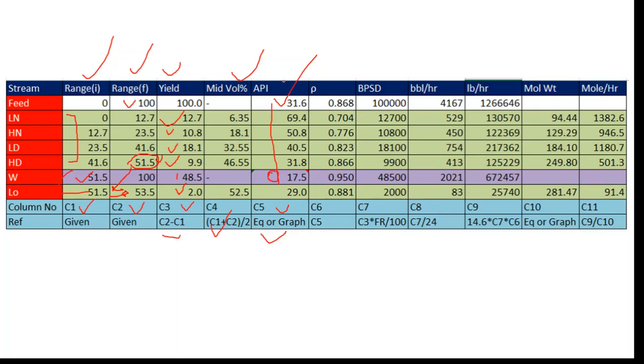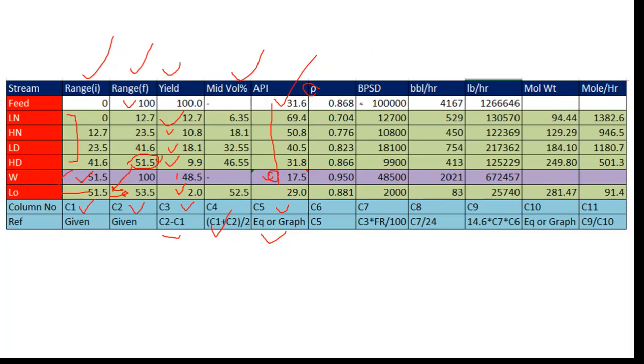But for the API you can go for the basic TVP graph, that is graph number 1 we have already shared with all of you. In that graph, how to calculate the API is given. Also we can share the equations. In this way you can find out the API of all these streams except the bottom residue, that is W. Then if you know the API, you can find out the specific gravity with the formula. It's a very simple one. You can convert this formula with the help of the C5 column. And this is all about up to the specific gravity.